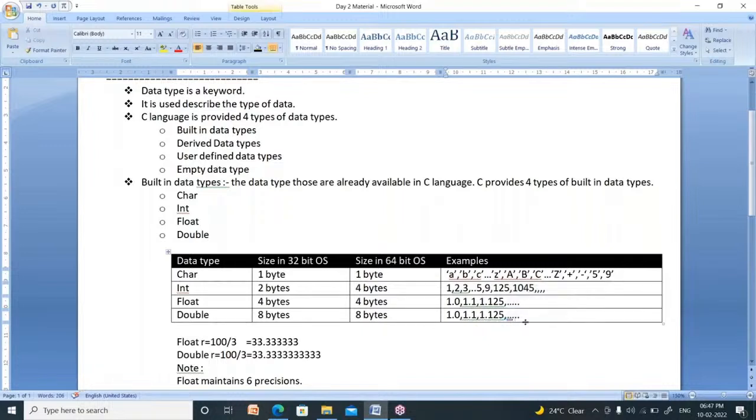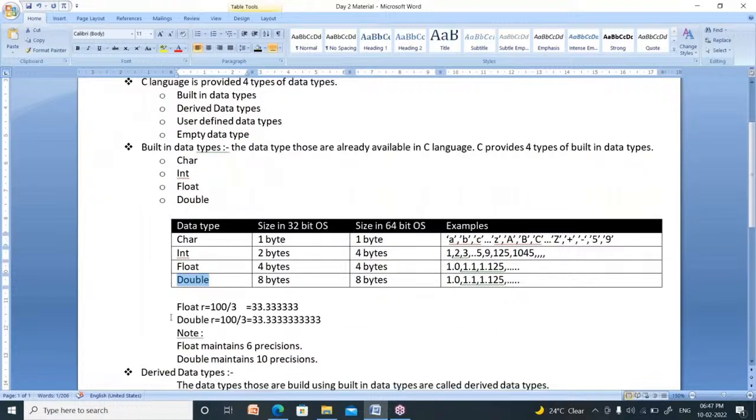Now what is the difference between float and double? Now I said 1.0 is float, now I am saying 1.0 is double. See here. Float contains only 6 precisions, whereas double stores up to 10 precisions.